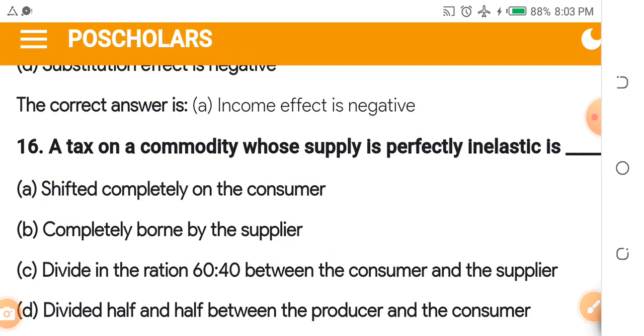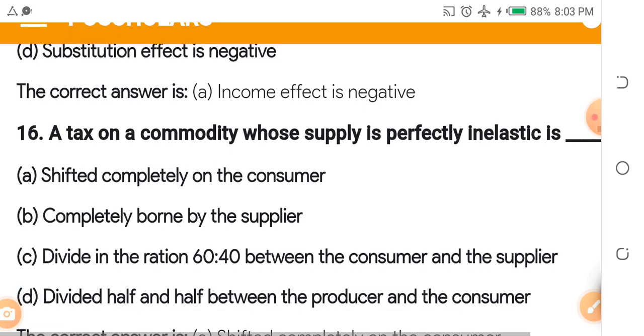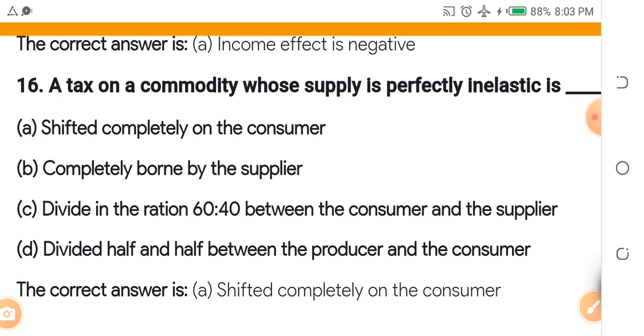A tax on a commodity whose supply is perfectly inelastic is dash. A. Shifted completely on the consumer. B. Completely borne by the supplier. C. Divided in the ratio of 60 to 40 between the consumer and the supplier. D. Divided half and half between the producer and the consumer. When they're asking about perfectly inelastic supply, the answer is the tax is shifted completely on the consumer.